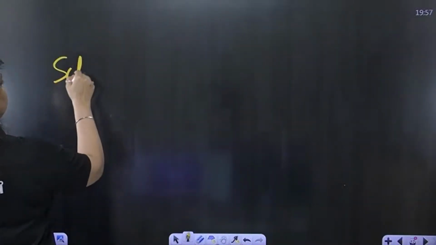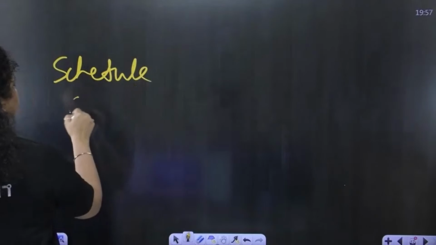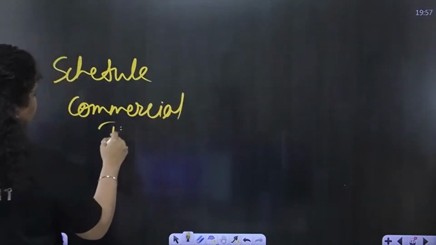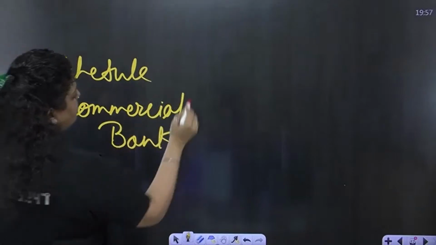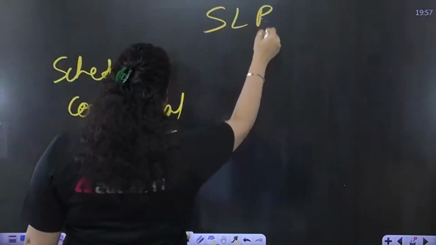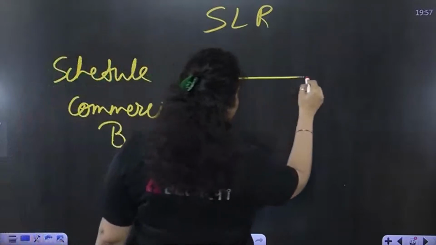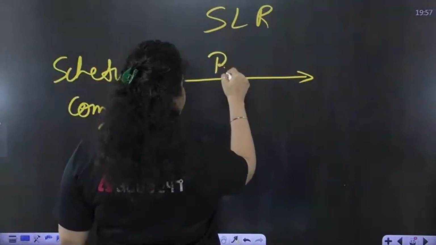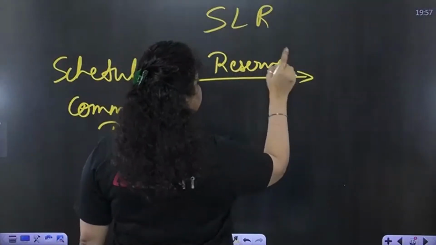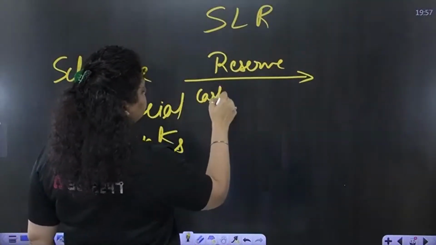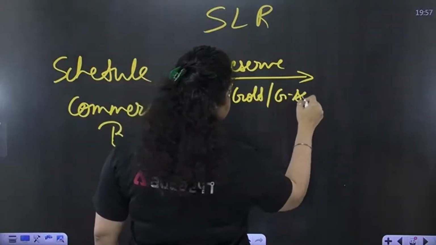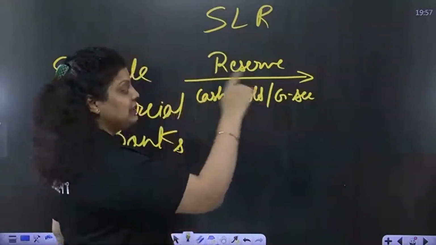When all the scheduled commercial banks have to maintain a reserve in the form of cash, gold, and government securities, how much percentage?